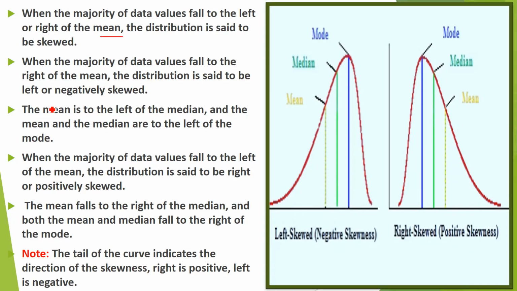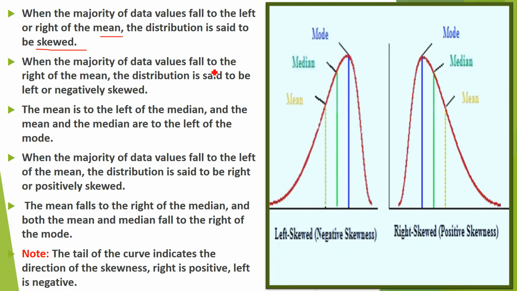How will you find out the skewness? When the majority of the data values fall to the left or right of the mean, the distribution is said to be skewed. So we have to find out whether it is negatively skewed or right skewed.